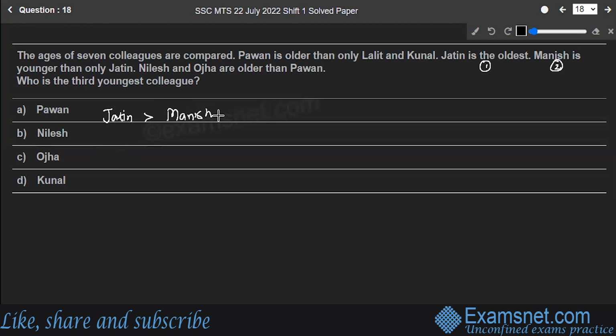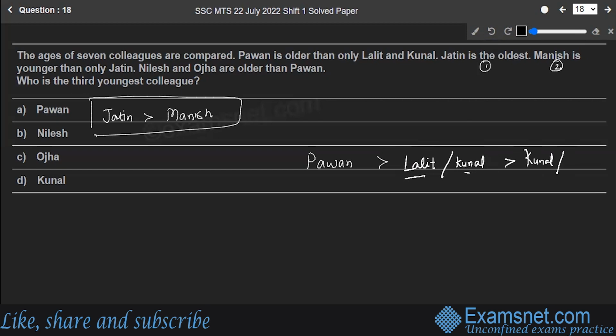Okay, so just keep this one at a place. Now I will move to the next one. It says Pawan is older than only Lalit and Kunal, right? So that means Pawan comes over here, right? Here may be Lalit or Kunal. And if Lalit is here, here will be Kunal. And if Kunal is here, here will be Lalit. I hope you're clear with this much, right?